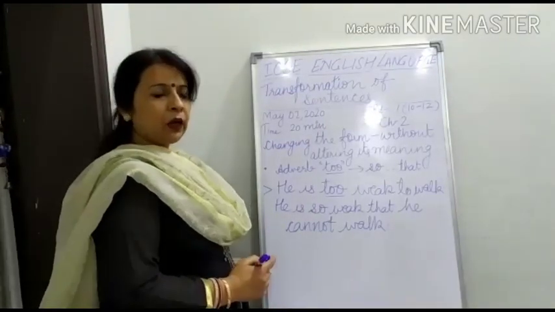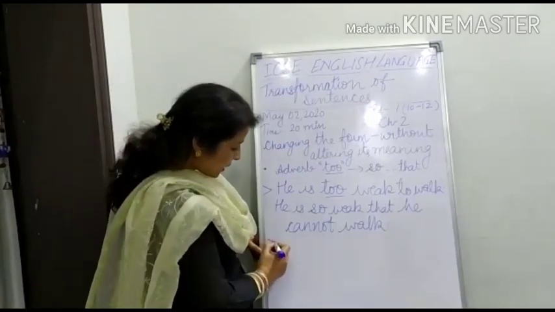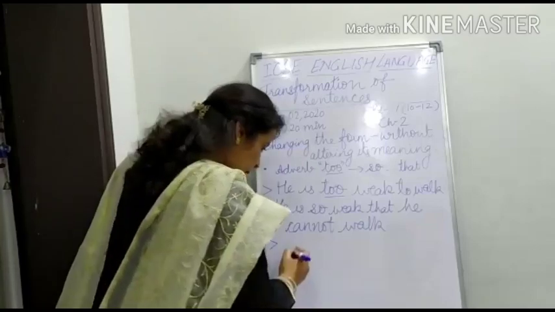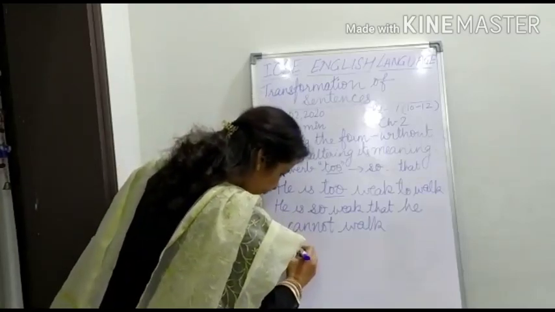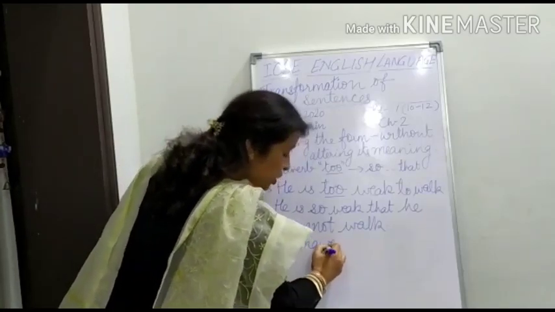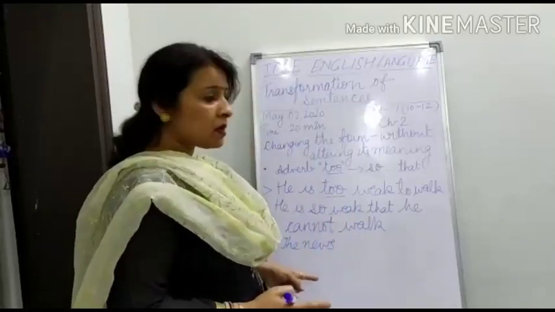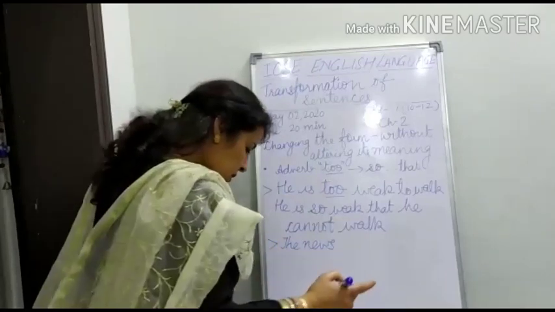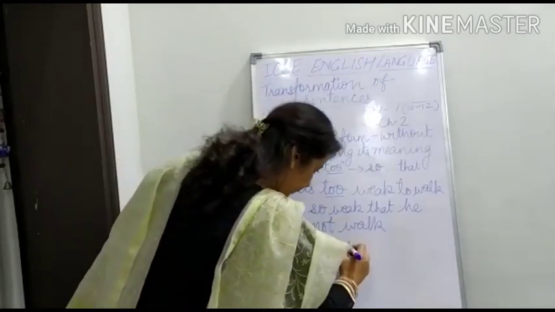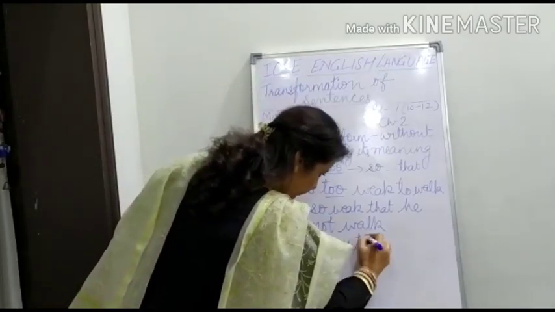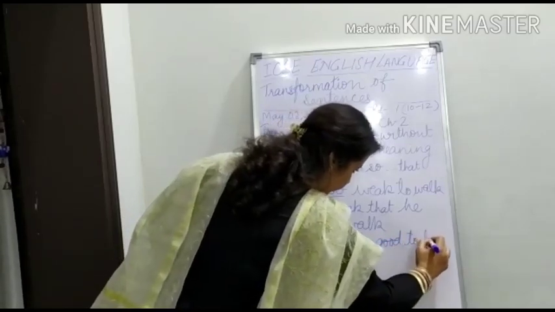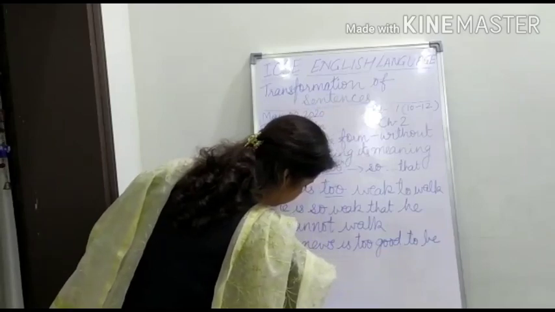Understood? Now, look at the second example. Children, do write all these sentences according to the rules in your notebooks. This news is too good to be true.